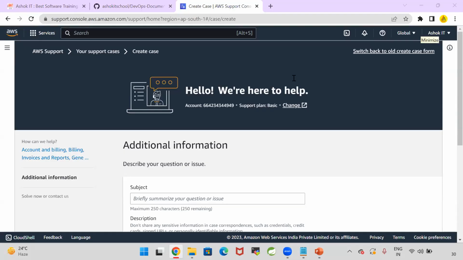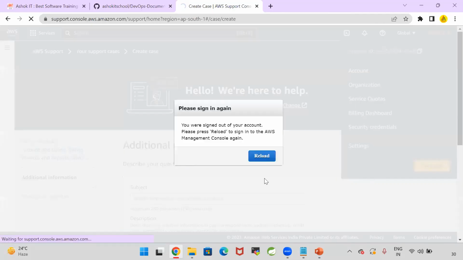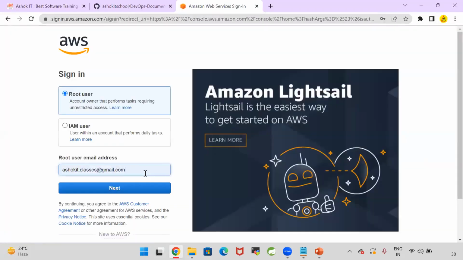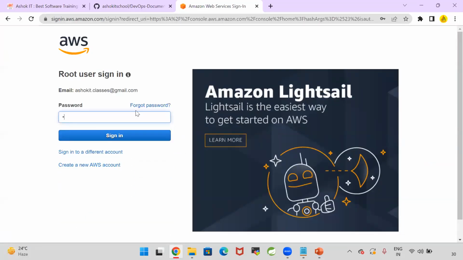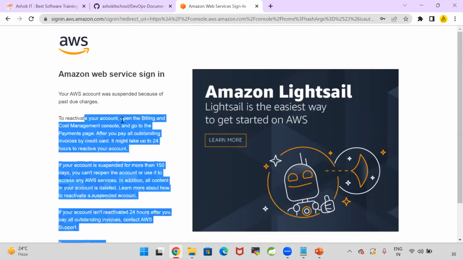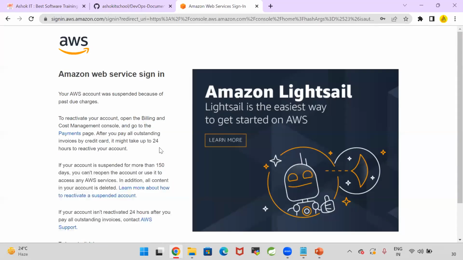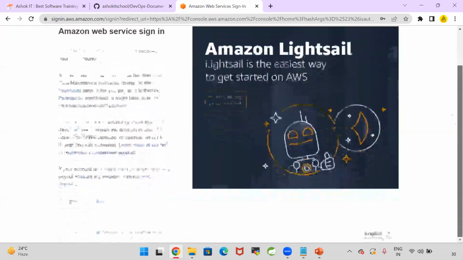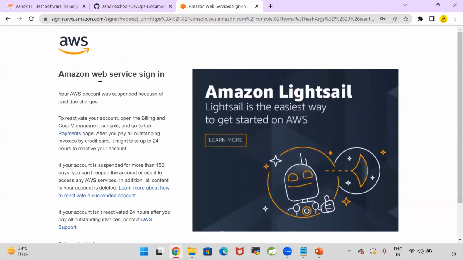Got my point? Now here, if you observe, two of my accounts got blocked because we have not made the payment. The bill got generated, and two times they made it 0. See here, if we go to my previous account, it will say my account is blocked. Now sign in. If I click on sign in, what happened? Your account is suspended because of past due charges. To reactivate your account, open the billing and cost management console. If you don't pay the bill amount, your account will be blocked. To show the people that, I did not clear my bill in this account.